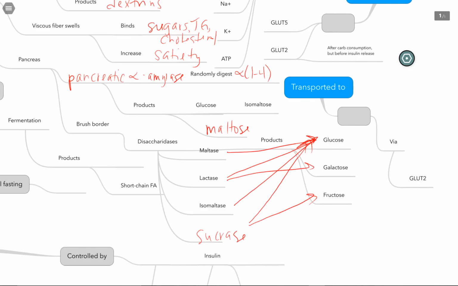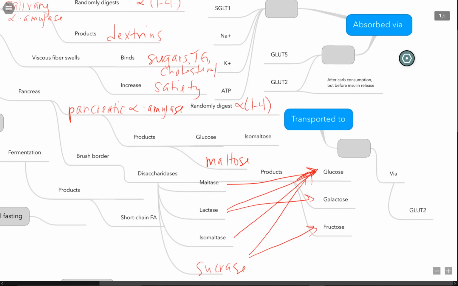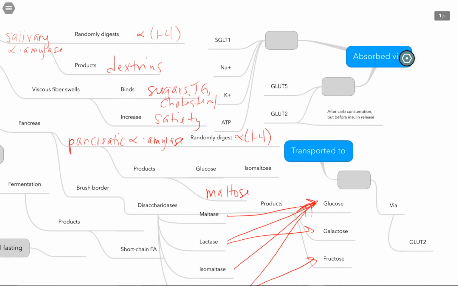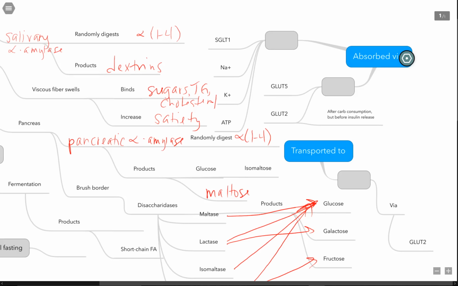So once we have it broken down into those single sugars, our monosaccharides are what we have to digest it into, because that's the largest sugar that we can absorb. We're going to absorb our carbohydrates in a couple different fashions. Glucose and galactose are absorbed by active transport using SGLT1, that's sodium glucose transporter 1, which requires sodium, potassium, and ATP to run that sodium, potassium, ATPase pump.